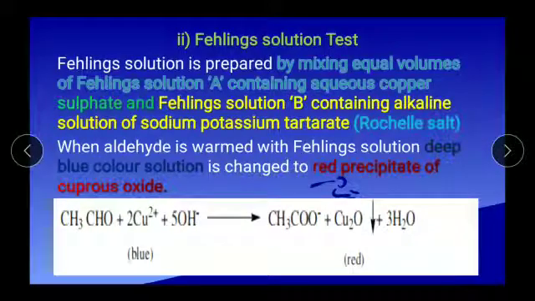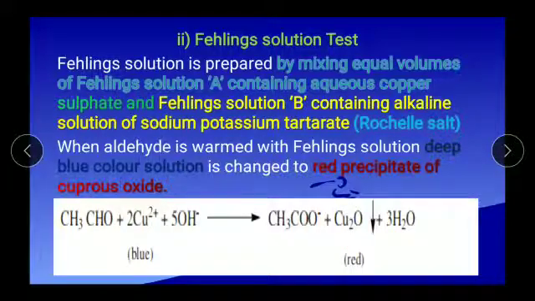Moving to the chemical reaction: aldehyde plus Fehling solution, also given in ionic form. CH3CHO plus 2Cu2+ plus 5OH-. Cu2+ is blue colour. Now it becomes red because of the formation of cuprous oxide. Here cuprous oxide is precipitated, given with the down arrow symbol, which indicates that there is a precipitation.